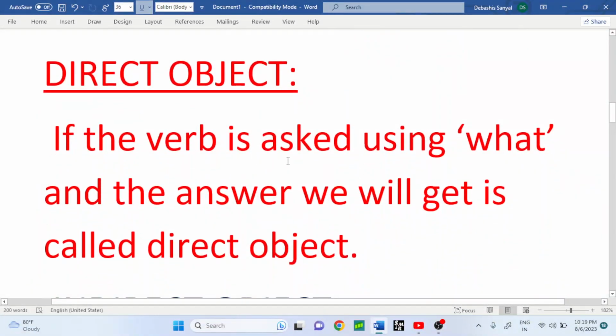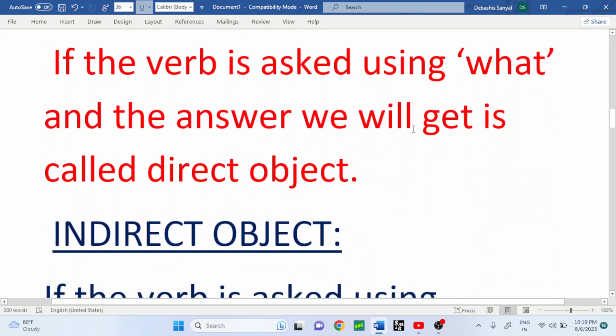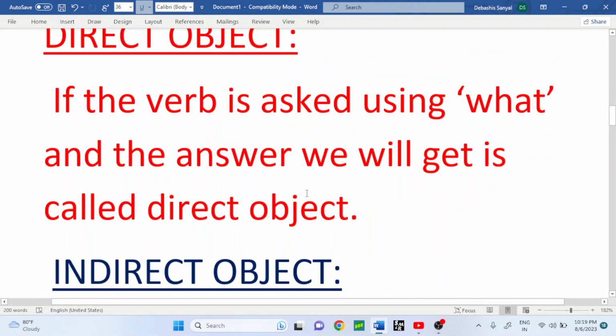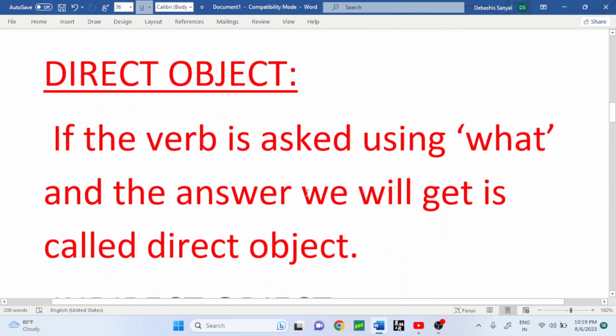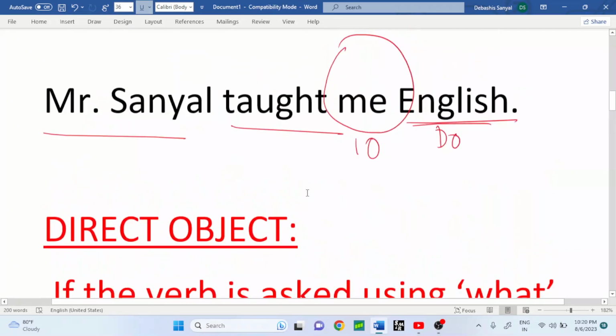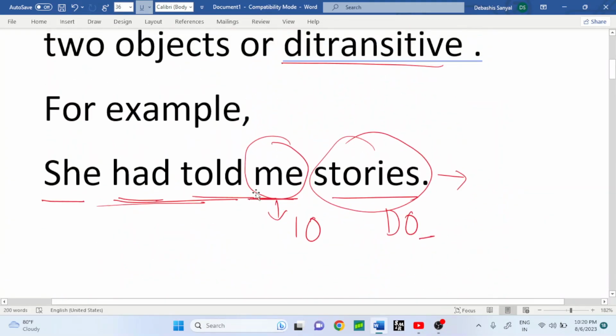Direct object: if the verb is asked using what, the answer we get is called the direct object. It's very easy to remember. The first one is she had told me stories. Then what had she told me? The answer will be stories. Then it's the direct object. We have to ask the verb using what.